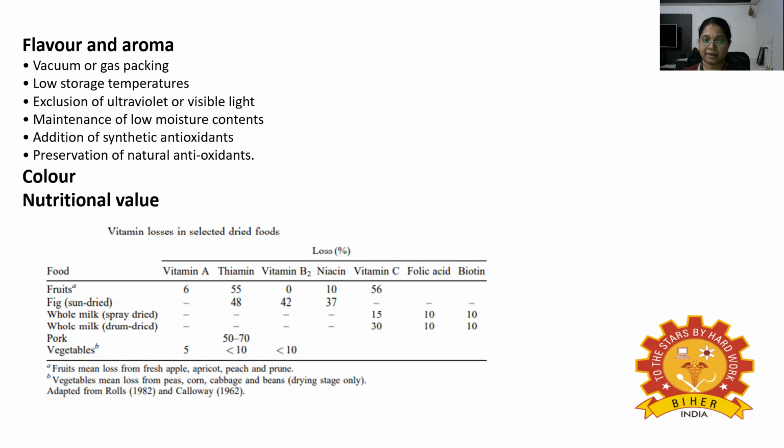The next is mixing recovered volatiles with flavor fixing components, which are then granulated and added back to the dried product. The last is addition of enzymes or activation of naturally occurring enzymes to produce flavors from flavor precursors in the food. The next effect is on color. There are a number of causes of color loss or change in dried foods. Drying changes the surface characteristics of a food and hence alters reflectivity and color.